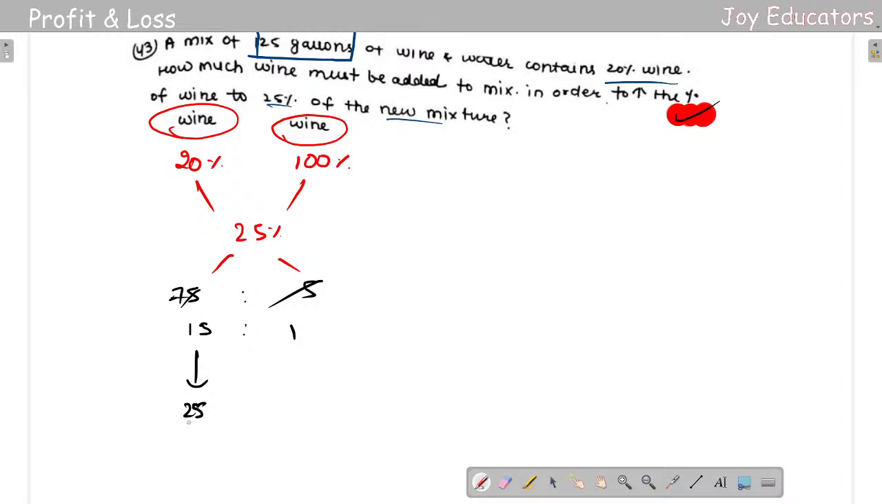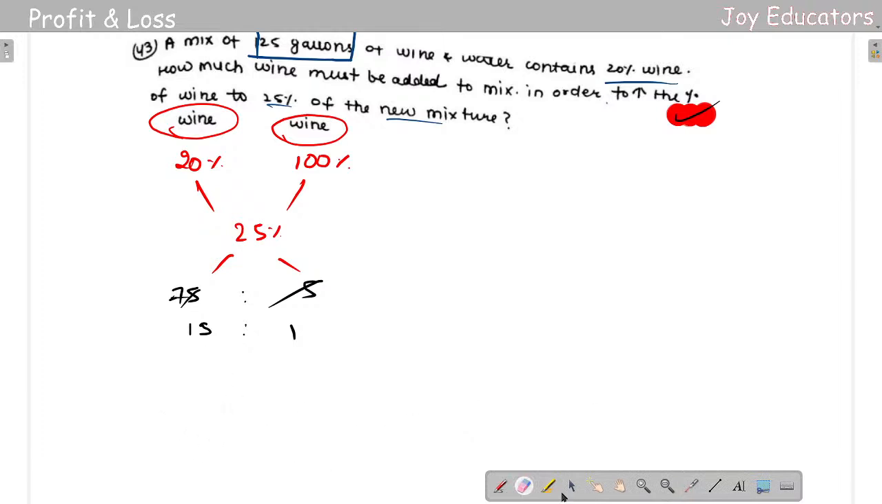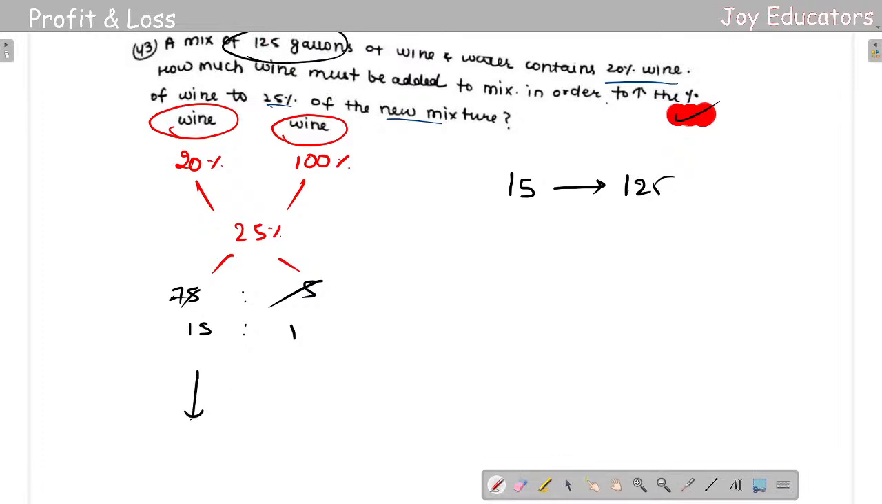Okay. So 25 gallons we already have. So that means we are supposed to do it in the little bit complicated way. So 20%, that means for 15 parts we are getting 125. So the question here is not 25, it's 125. For 15 parts we are getting 125.